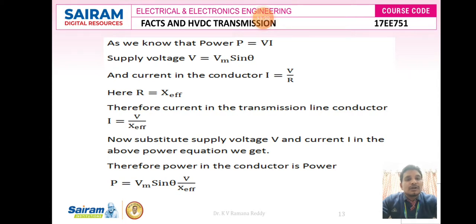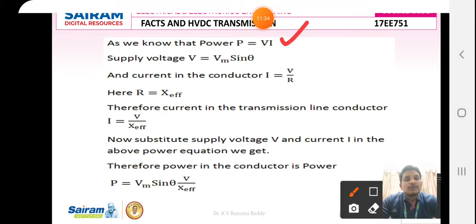Therefore, let us consider that power P is equal to V into I, as we know, and the supply voltage here we take as V equal to Vm sin theta, and the current flowing in the conductor, that is I, is equal to V by R. Here we are going to compensate the line reactance, hence the resistance is taken as an effective reactance X effective.